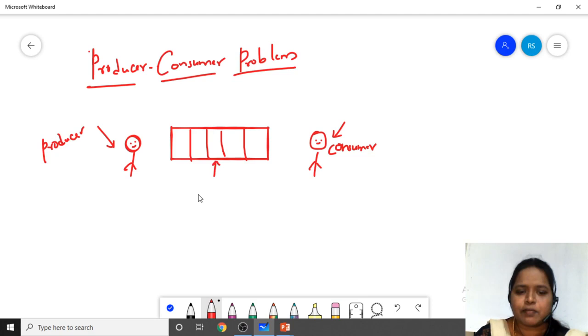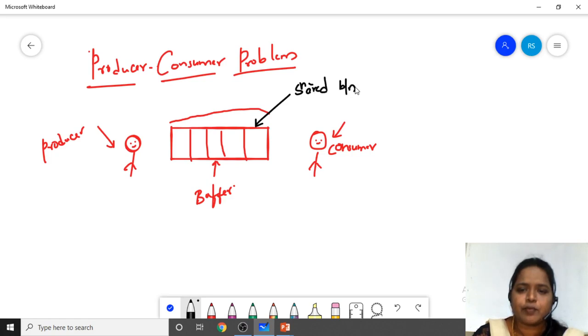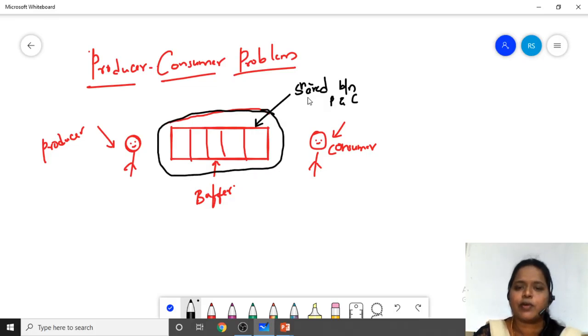This we call the buffer. Here you have to make note that this buffer is shared between the producer and consumer. So it is common between the producer and the consumer, right?